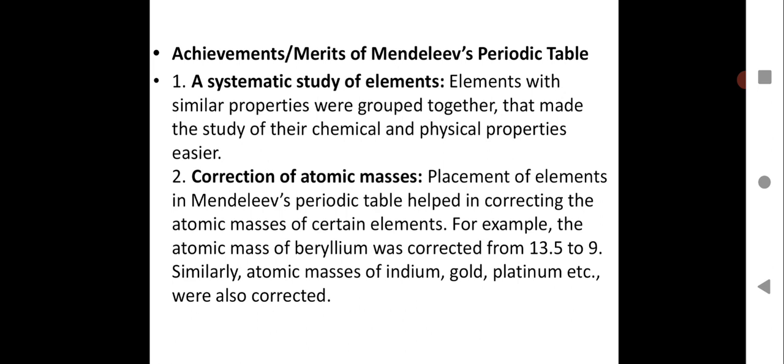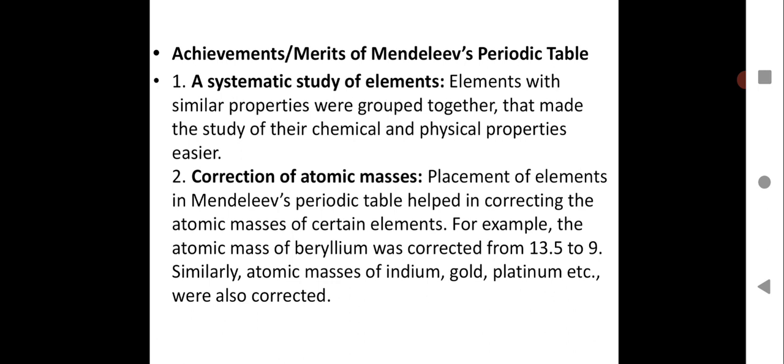The second achievement was the correction of atomic masses. Some of the atomic masses which were calculated earlier had some error. So Mendeleev's periodic table helped in calculating accurate values of atomic masses. The placement of elements in the table helped in correcting the atomic masses of certain elements.